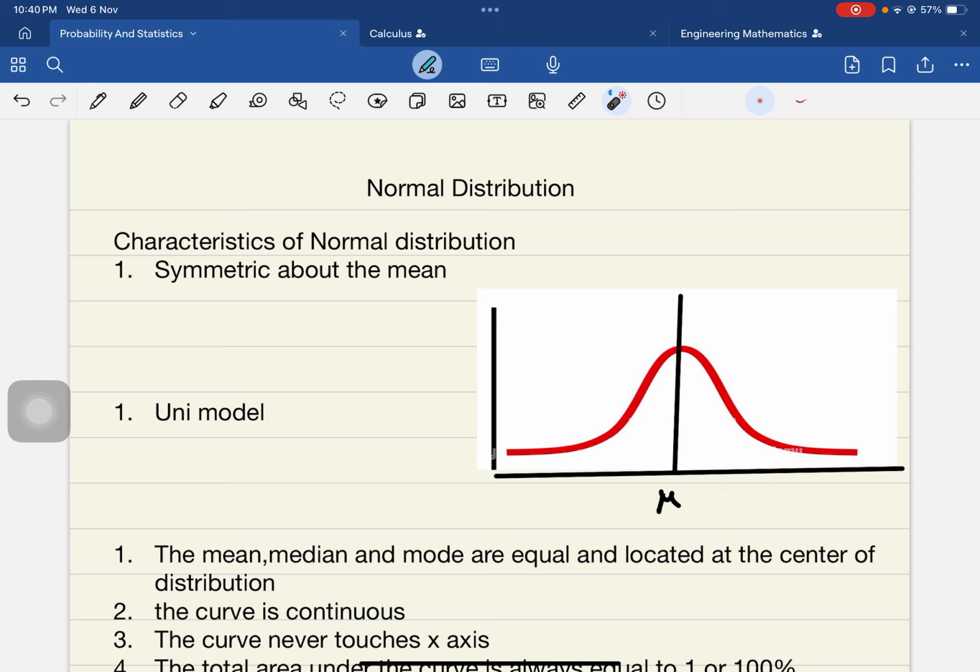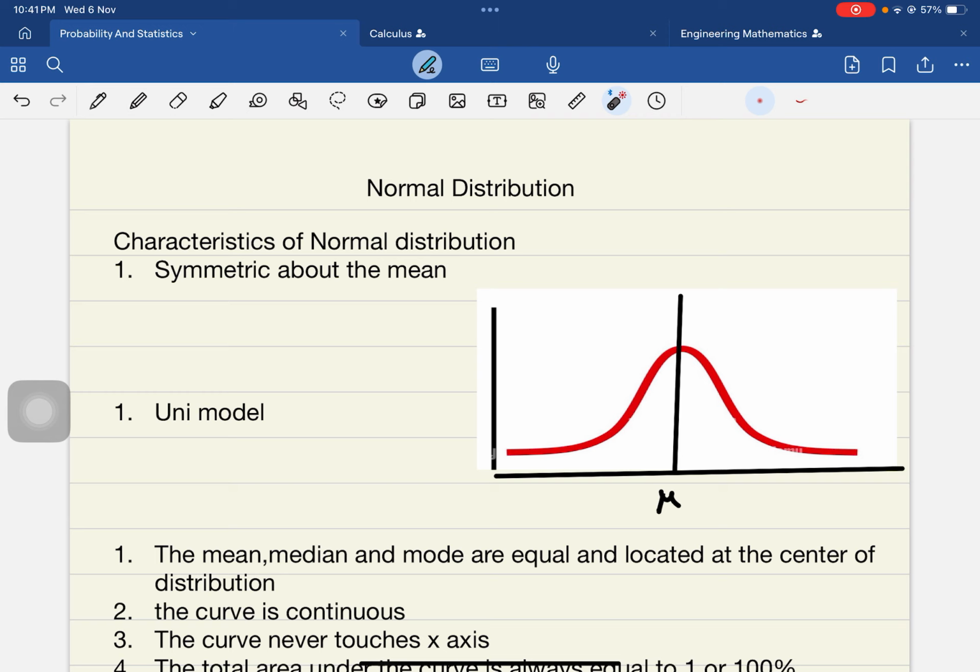And if you see in nature, for example, the size of the moon in a month: in the first 15 days, the moon's size gradually increases. By the 15th day it reaches the peak, that means it is full moon, and over the next 15 days the size slowly comes down. So that is what you can say: in nature, everything is normally distributed.